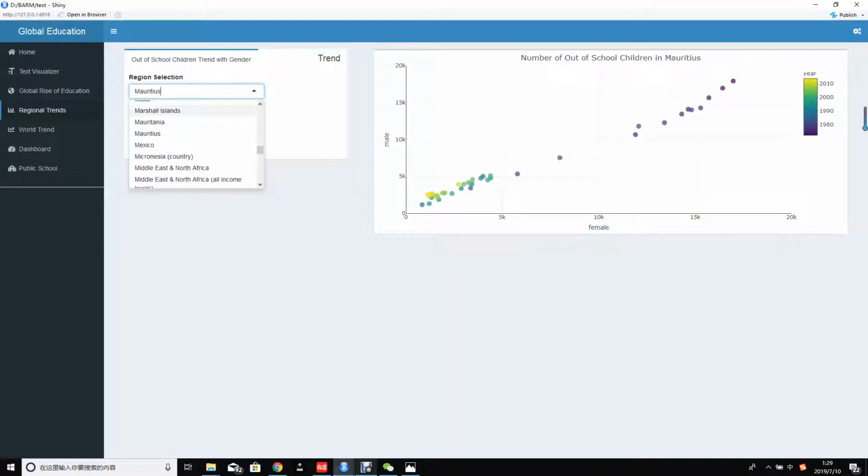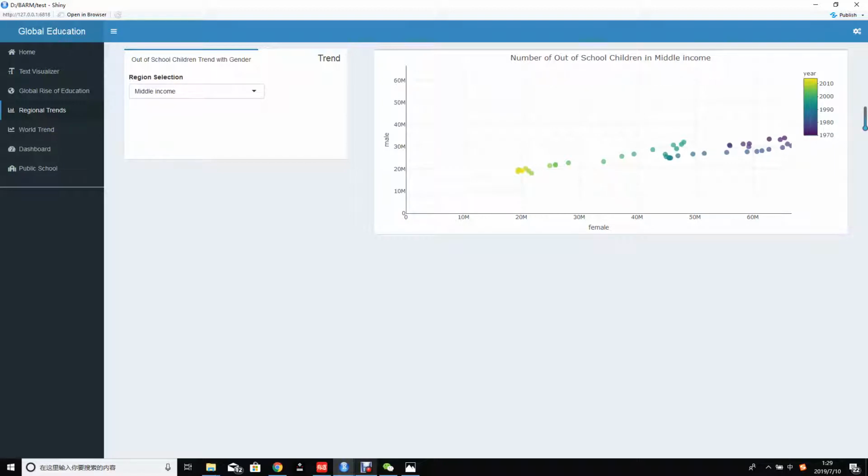So we can see it can show the different trends in the different regions. The more interesting thing is that in our data we have bound some different countries together to form a middle income country level, to show how middle income countries treat gender inequality in education. Here for the middle income group, you can see there is a bad gender inequality, and it's not getting better until 2015. And now we can go to the dashboard.